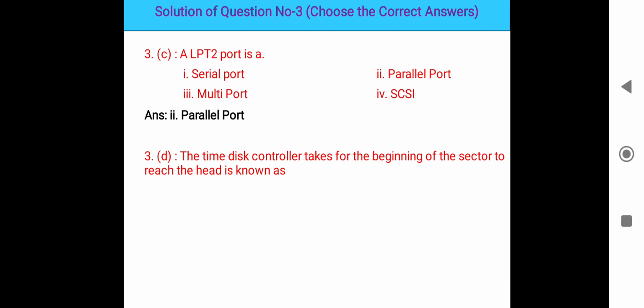The time the disk controller takes for the beginning of the sector to reach the head is known as rotational delay, seek time, access time, or transfer time. These questions are common. Access time means how many times we can access the memory. Transfer time is the time to transfer data from one computer to another. Seek time is generally the time taken from the beginning position.